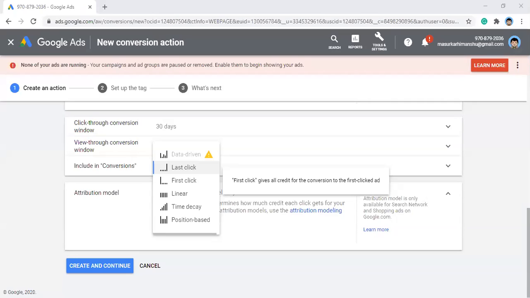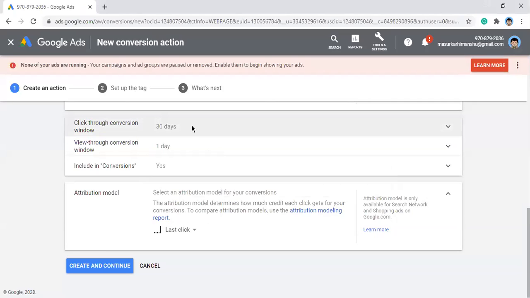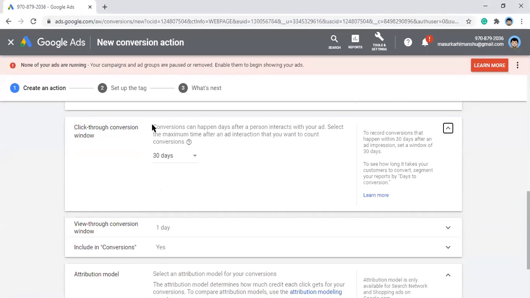I didn't get the click-through conversion window. Okay, so what happens usually? I will just come to this part. So, click-through conversion. Just read this. We will read it. Conversion can happen days after a person interacts with your ad. Right? Select the maximum time after an ad interaction that you want to count as a conversion.